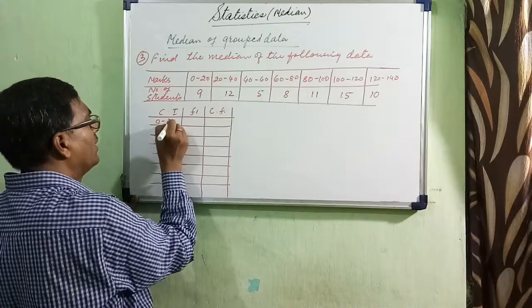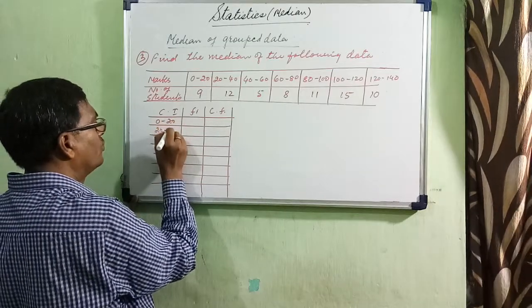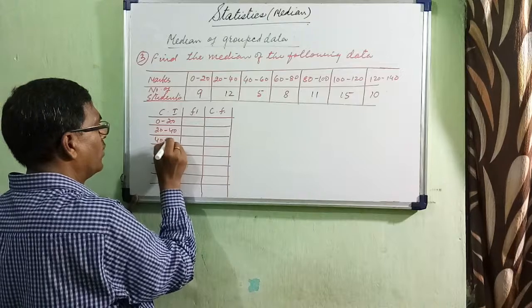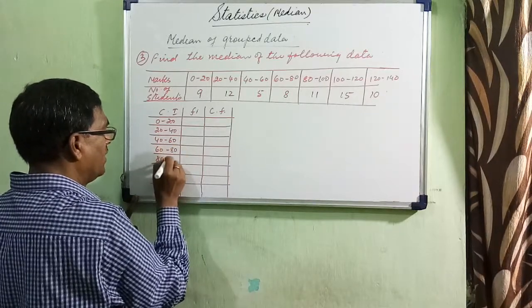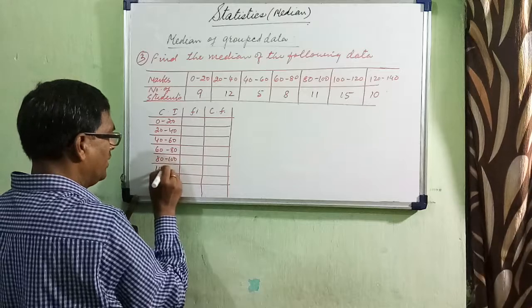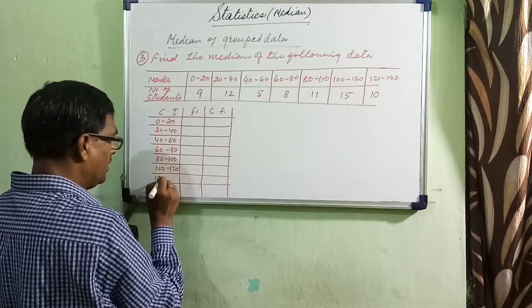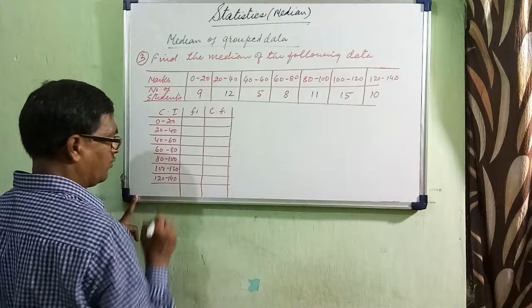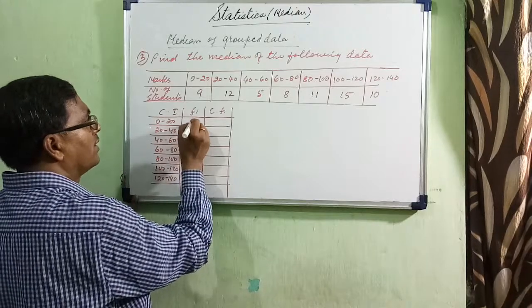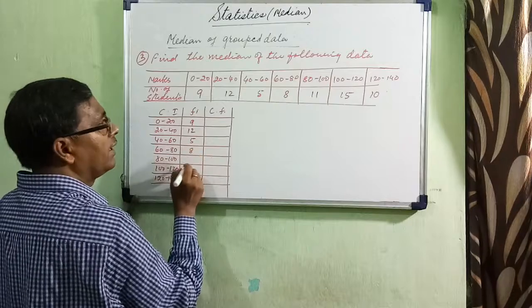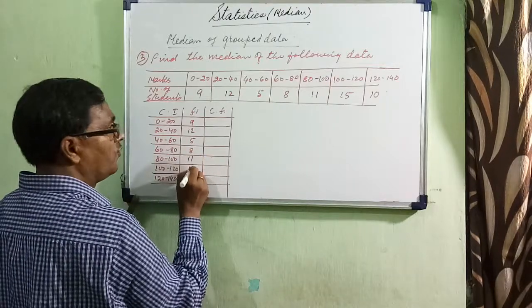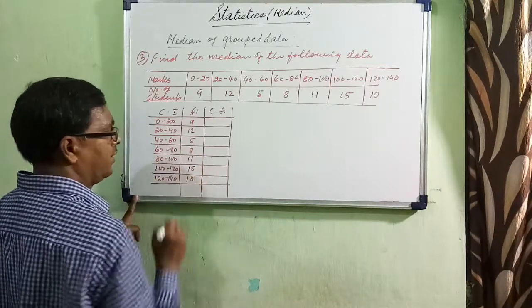Zero to 20, 20 to 40, 40 to 60, 60 to 80, 80 to 100, 100 to 120, 120 to 140. Now what are the frequencies? 9, 12, 5, 8, 11, 15, and 10.